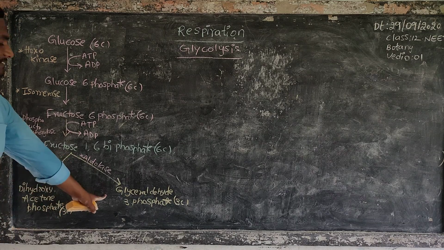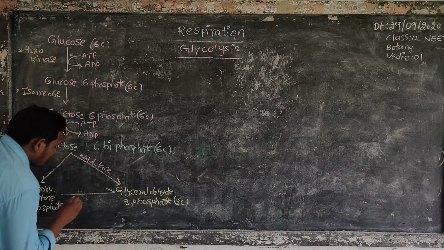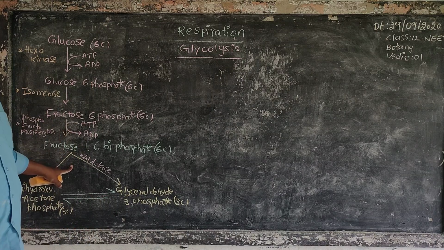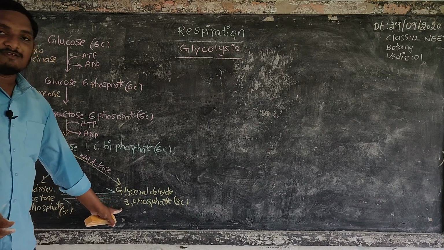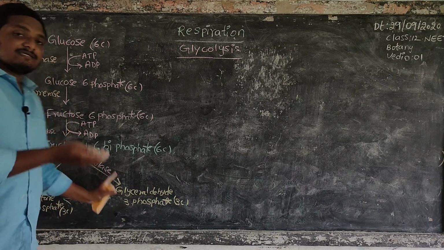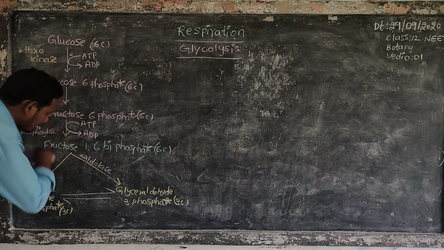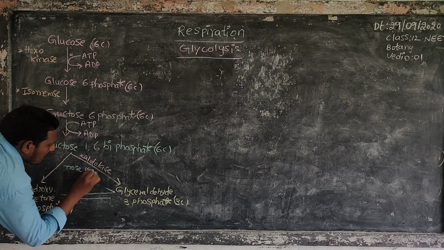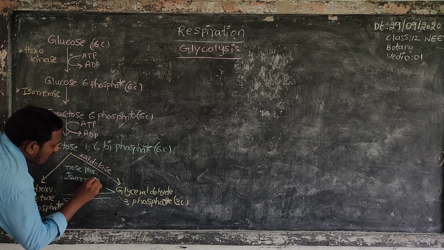Dihydroxyacetone phosphate and glyceraldehyde 3-phosphate are interconvertible isomers of each other. Dihydroxyacetone phosphate changes into glyceraldehyde 3-phosphate, and glyceraldehyde 3-phosphate again changes into dihydroxyacetone phosphate. It is an interconversion by the help of the enzyme triose phosphate isomerase.